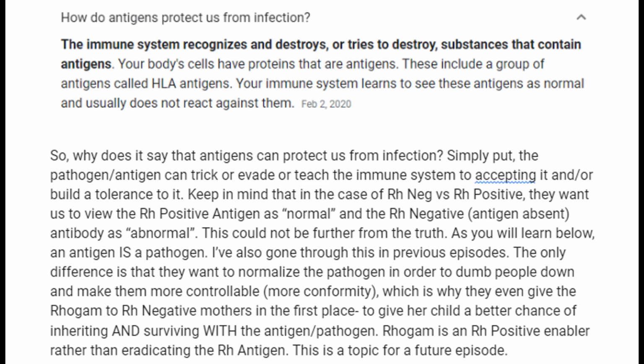This is a topic for a future episode, but like I said before, you can survive without the Rh antigen. There wouldn't be an AIDS epidemic. Most people wouldn't be dying from COVID. And the Rh negative is the universal donor. So there's lots of reasons that they should be eradicating the Rh antigen instead of demonizing the Rh negative person.